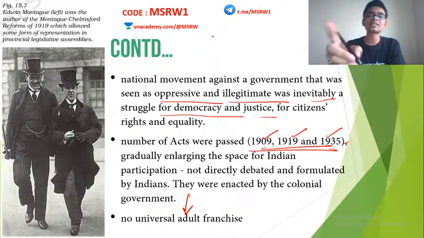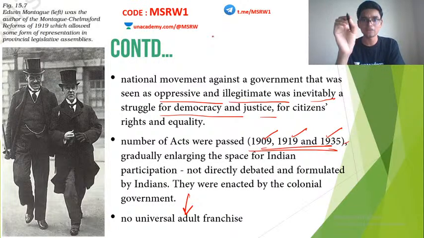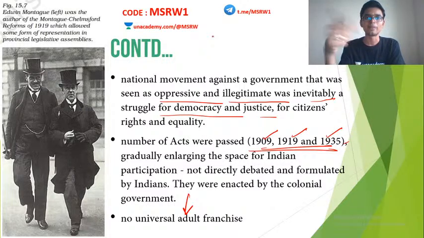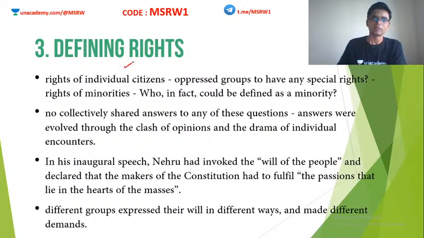These provincial legislatures, which were elected in the 1945-1946 period, were actually elected by the people directly, democratically, but the franchise was only 10% of the population. Only 10% of the Indian population had the right to vote, because of the various eligibility criteria that were set by Britain at that time. Fine. So that is also another primary concern. Now, defining rights.